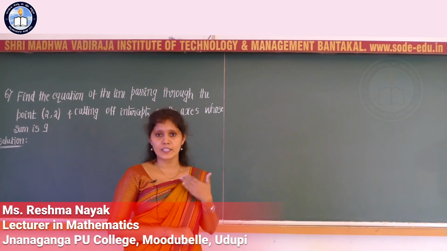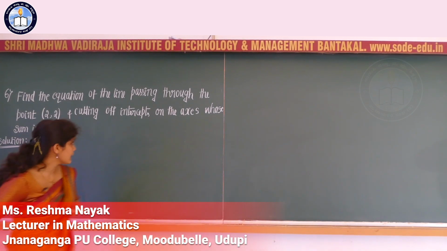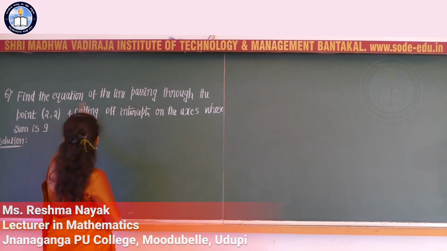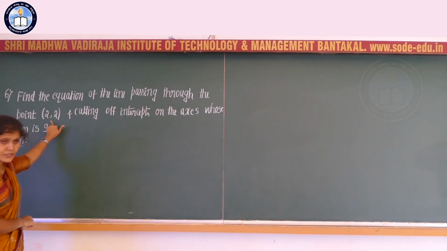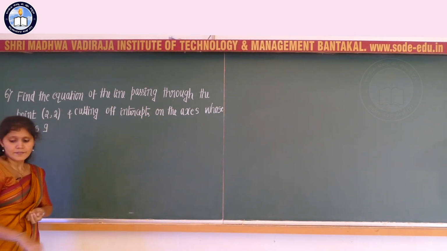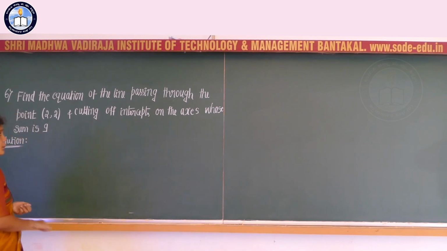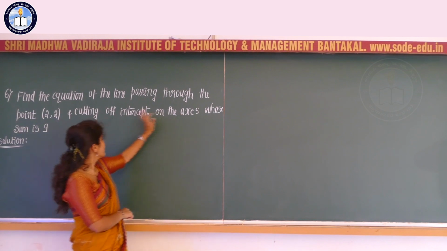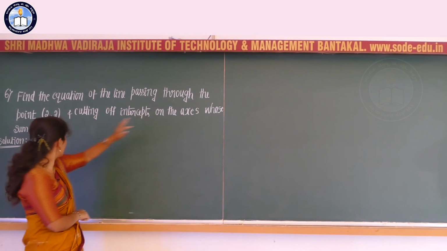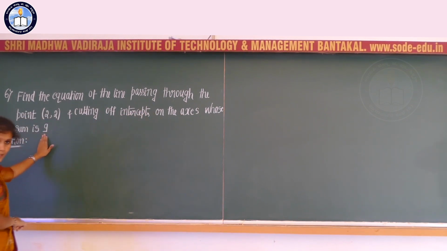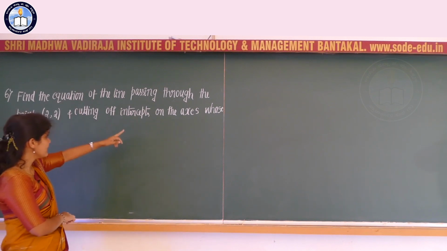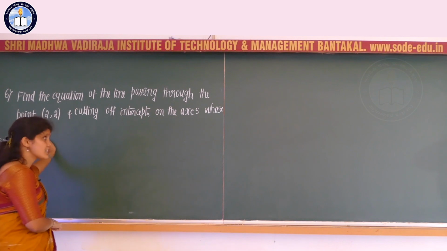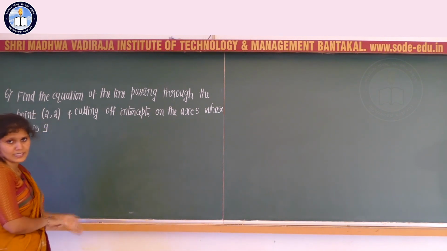Let us continue with the next question: find the equation of the line which passes through the point (2, 2) and cuts off intercepts on the axes whose sum is equal to 9. That is, the line cuts off intercepts on the axes such that the sum of those intercepts is equal to 9.